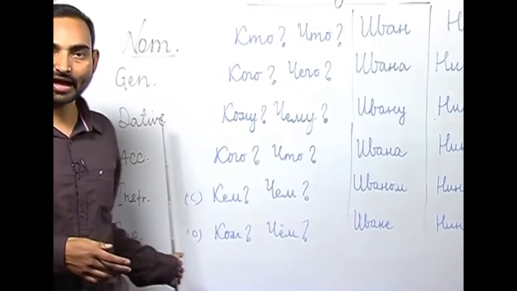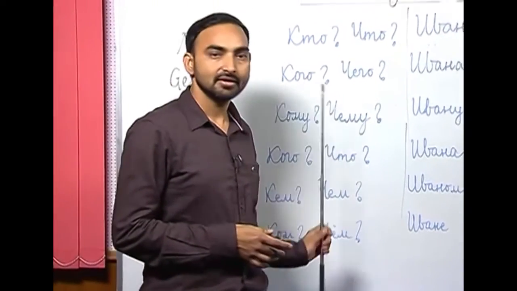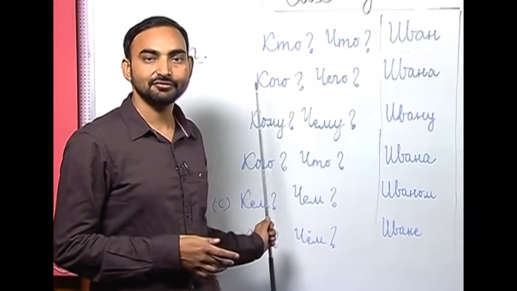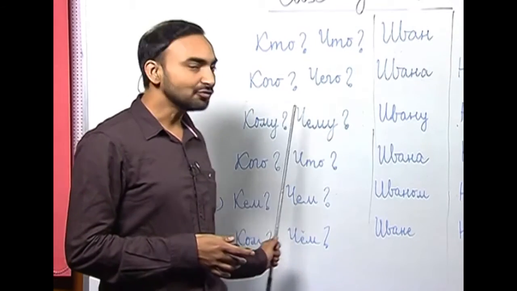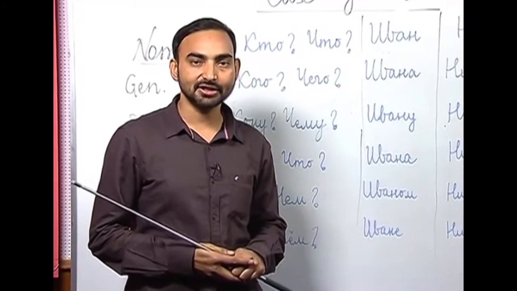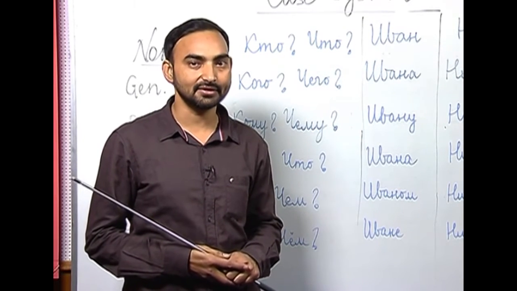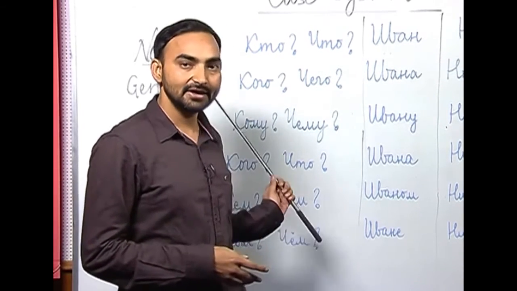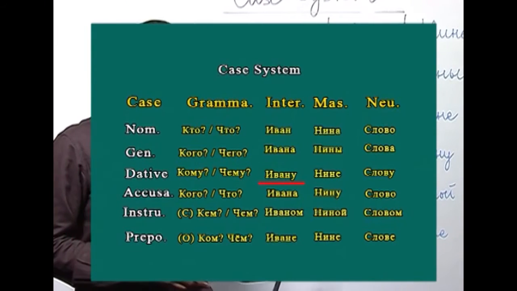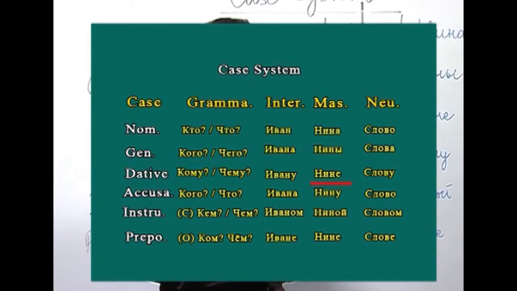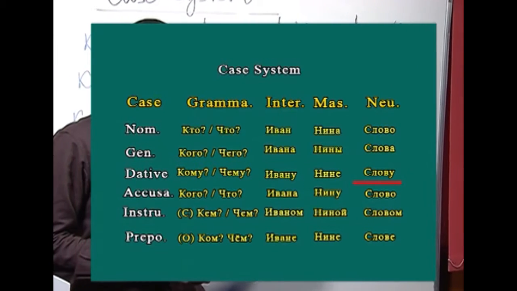Next case we have in Russian is dative case. The question that dative case of nouns answer is kamu chimu. Kamu chimu also describes the function which is indirect object. Indirect objects of a sentence are denoted by the dative case of nouns. So, Ivan in dative case will be Ivanu, Nina in dative case will be Nine and Slova in dative case will be Slovu.